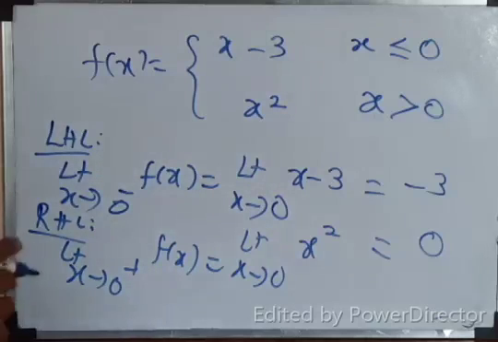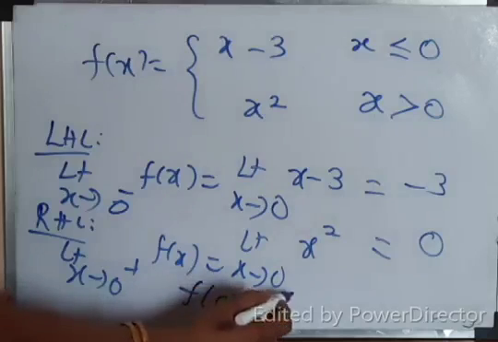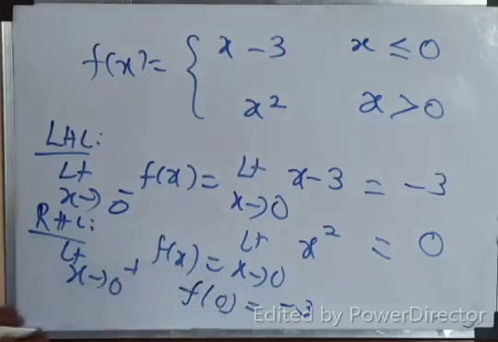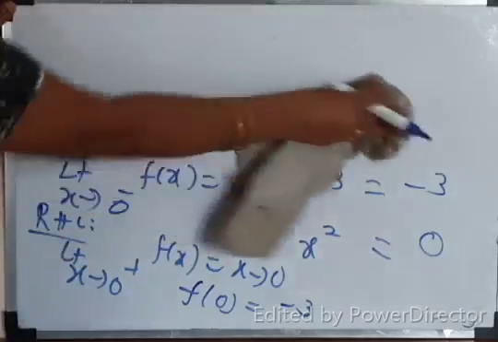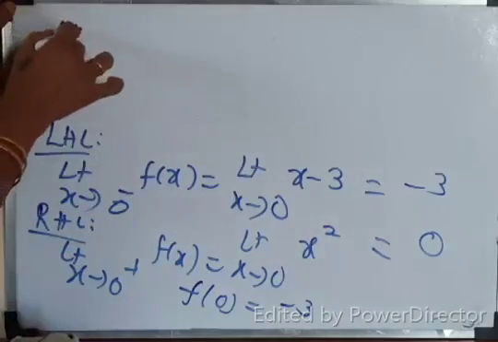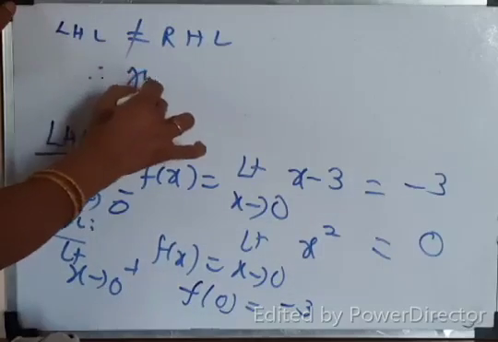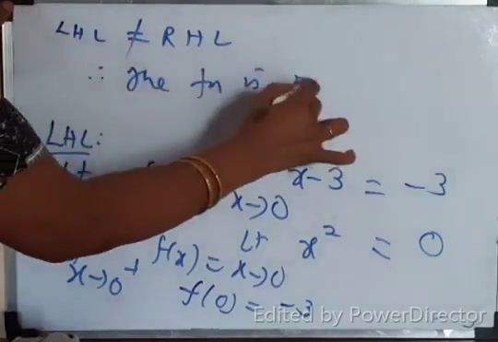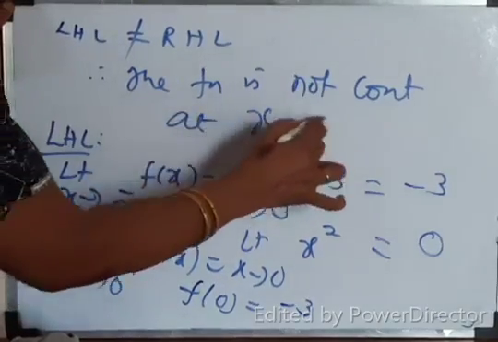What about f of 0? Not needed. F of 0 is minus 3. Okay. So, you can conclude this. What will you conclude? LHL not equal to RHL. Therefore, the function is not continuous at x equal to 0.